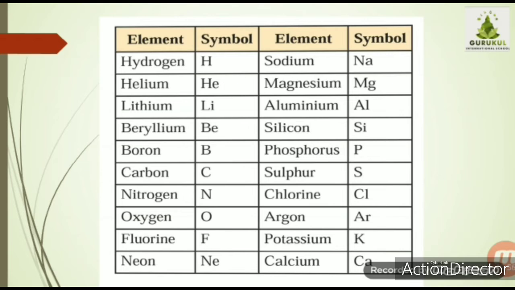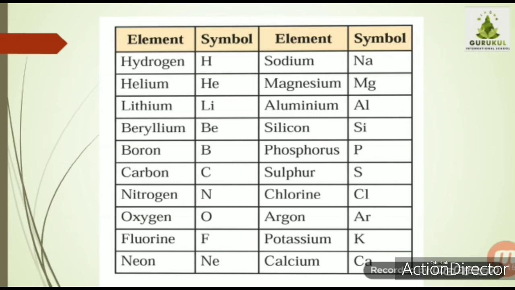Mostly the scientists have taken the initial letter, the first letter, as a symbol. But as you can see, hydrogen and helium both start with the letter H, so they cannot give one symbol to two elements.